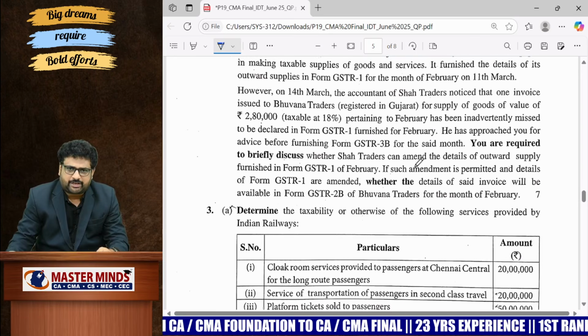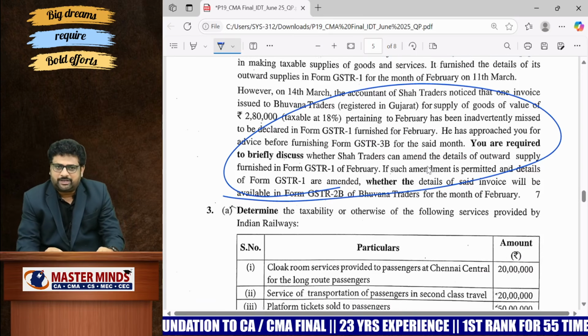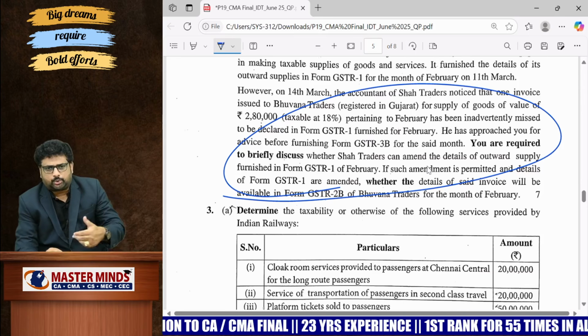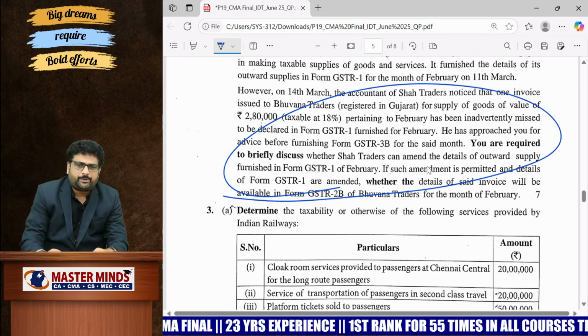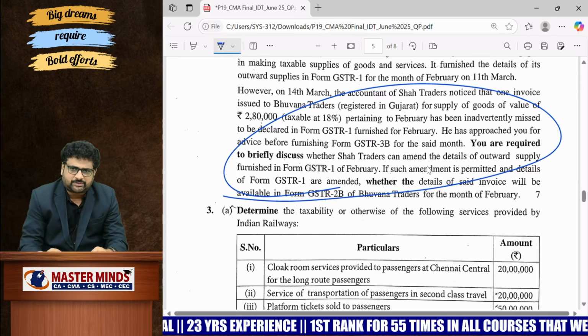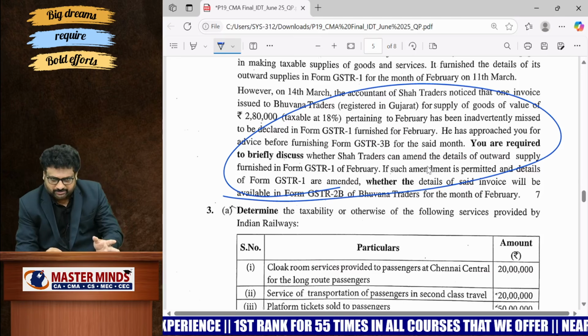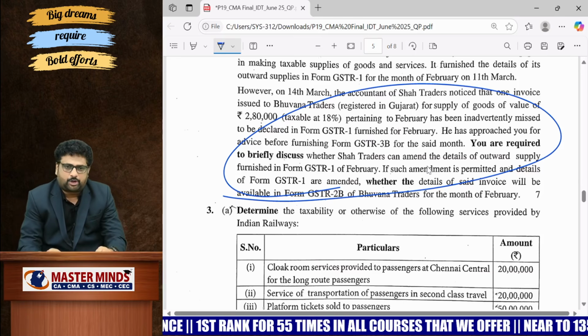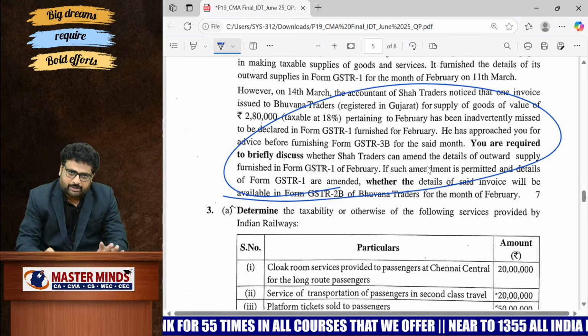And with respect to the second question, it is based on amendments, that is GSTR 1A based. That's why you need to go through the amendments. With respect to that amendments topic, it is GSTR 1A based. And the theory you need to answer for this, even though it looks like a practical question, is more of an indirect theory question, but this point was based on the amendments.